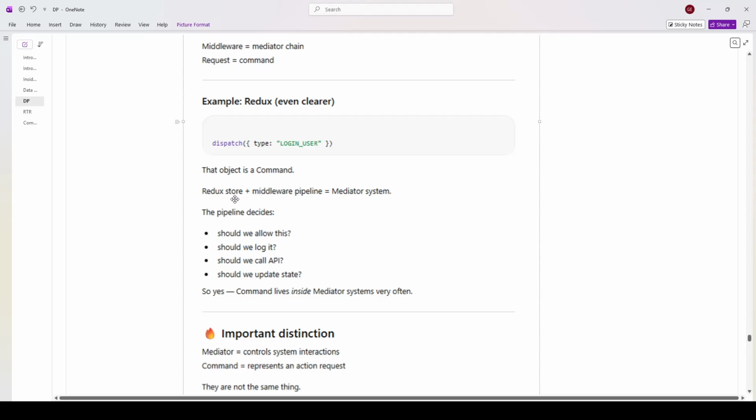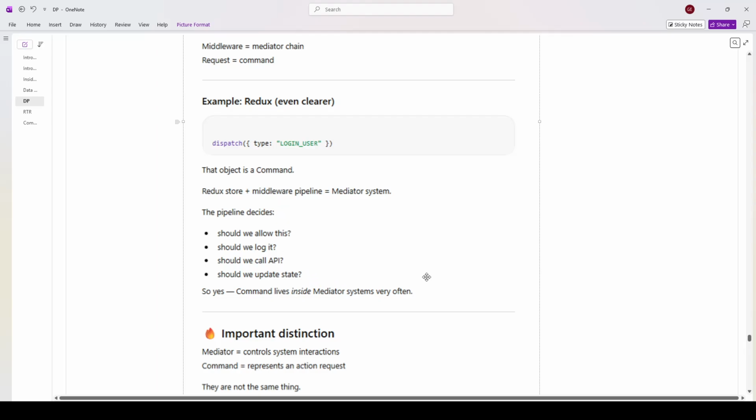So the store is not the mediator part of Redux. I forgot what it is, but I think it's the publisher and observer. So when you add that, you have the mediator system. So again, a mediator system is a combination of mediator and the pub/sub.